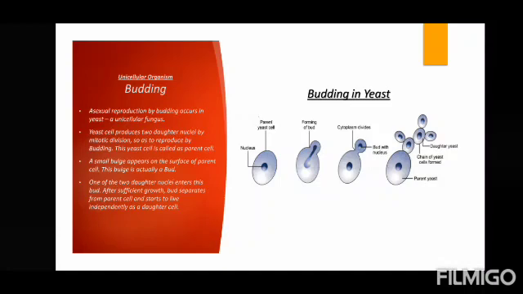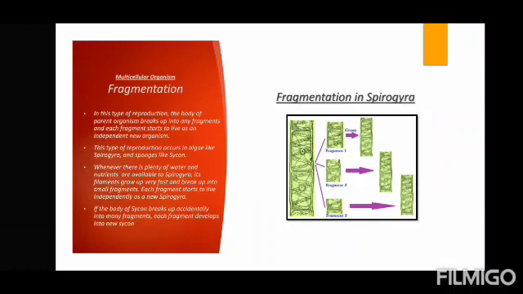One of the two daughter nuclei enters this bud. After sufficient growth, the bud separates from the parent cell and starts to live independently as a daughter yeast cell. Followed? What is the scientific name of yeast? Saccharomyces cerevisiae. It is eukaryotic but unicellular. Done? Moving on to the next, that is fragmentation, which again takes place in multicellular organisms. Till now we were talking about single cells, unicellular. Now talking about multicellular.